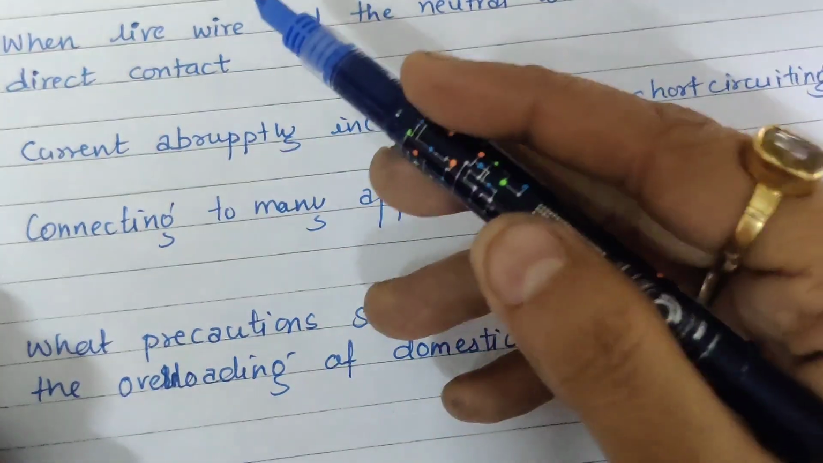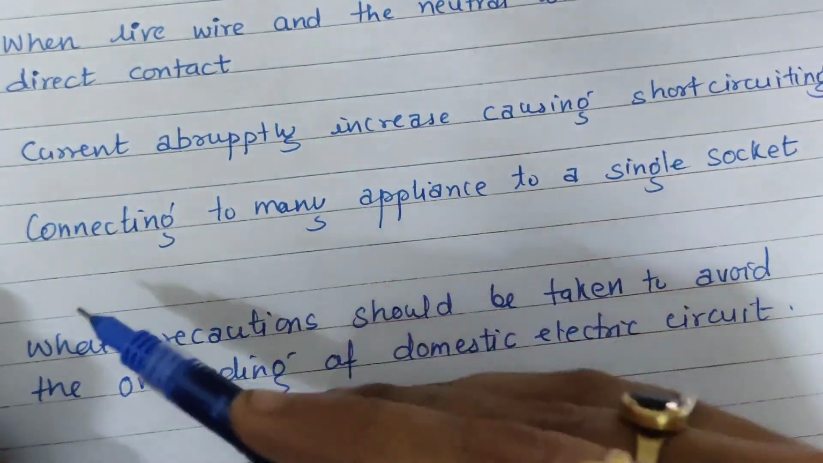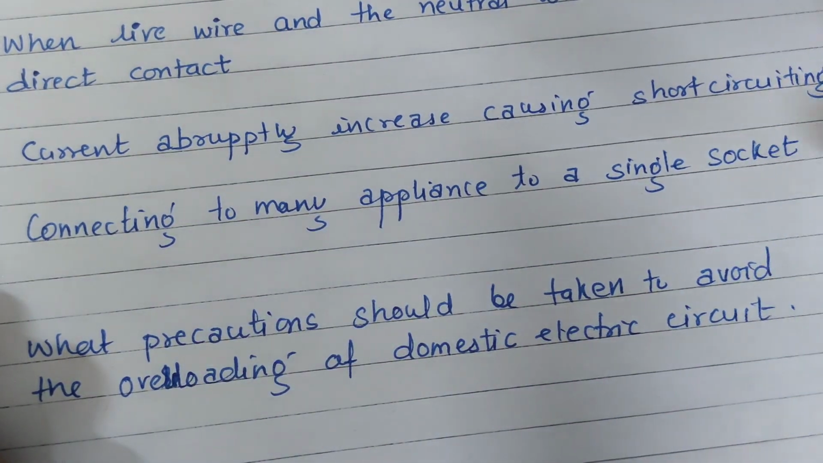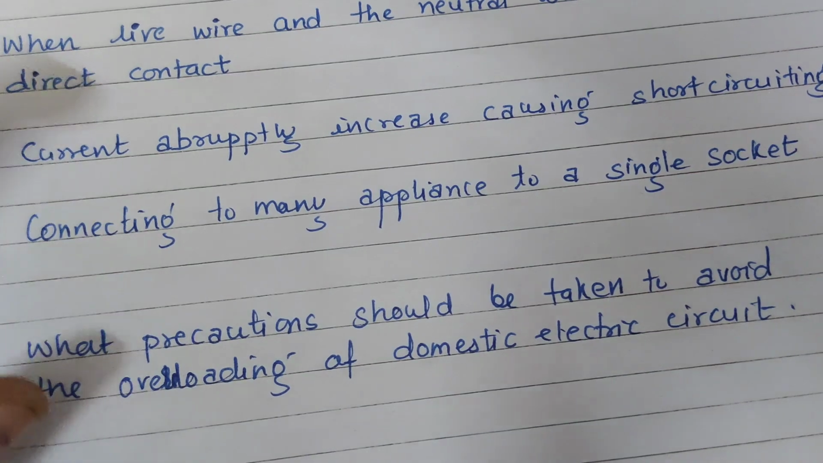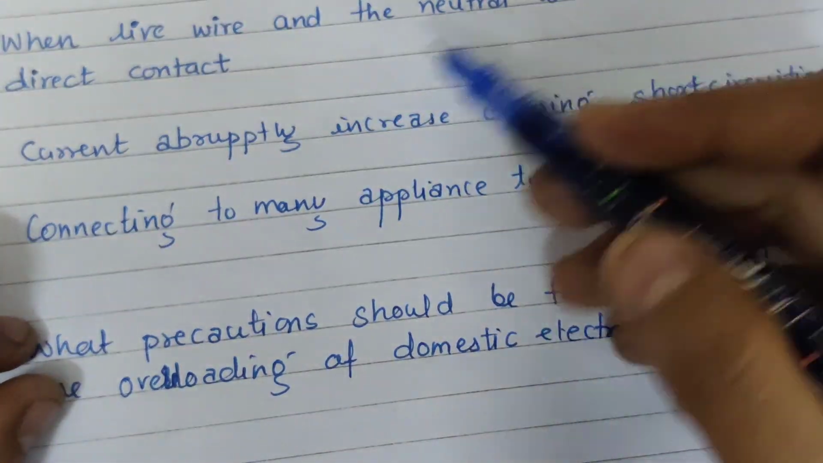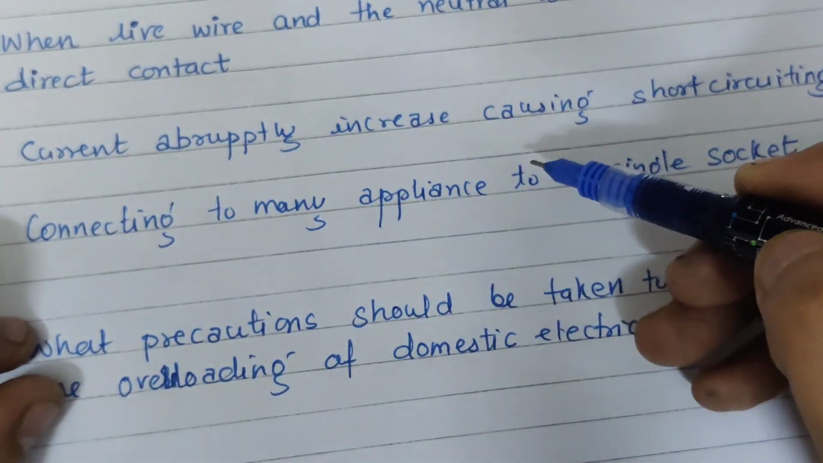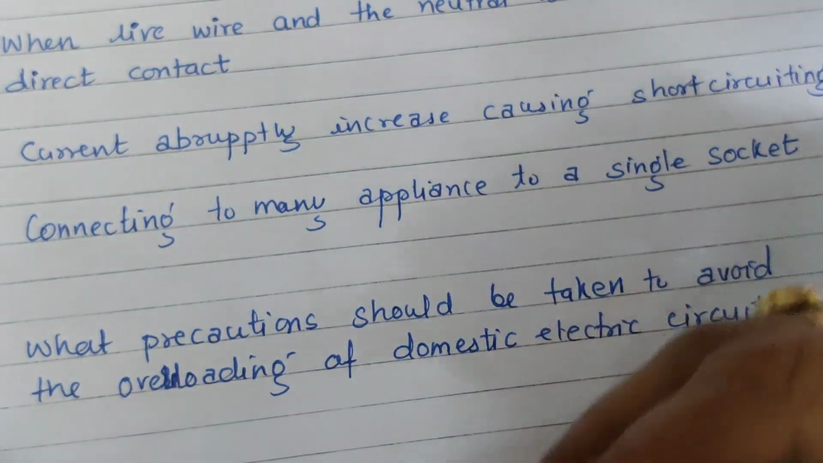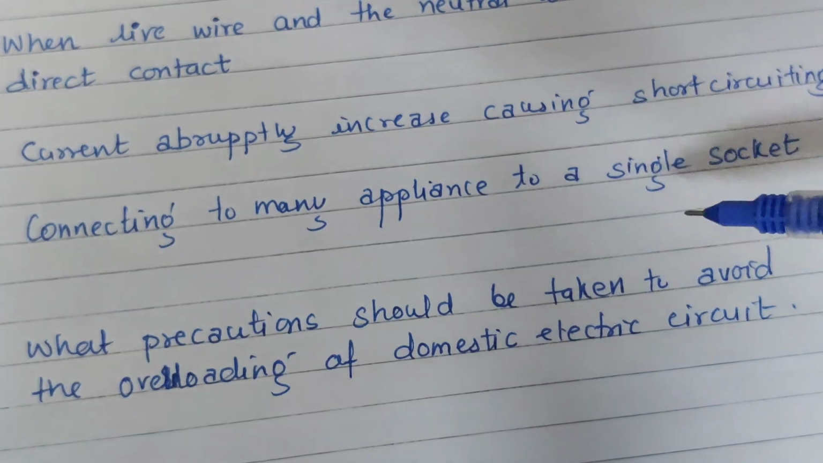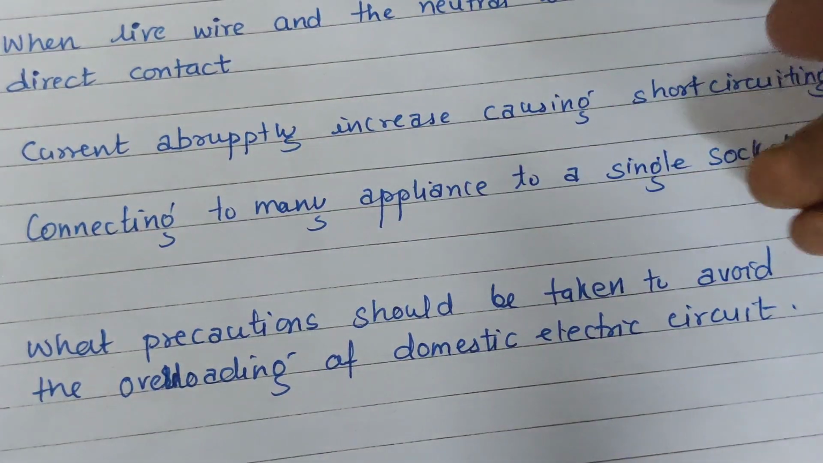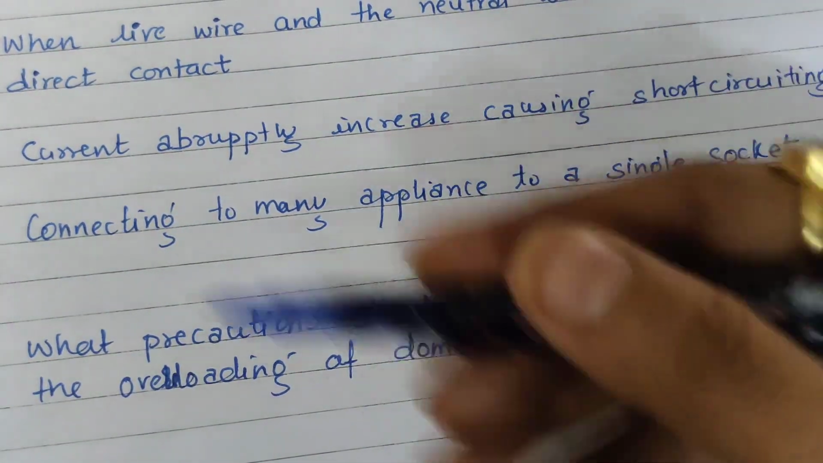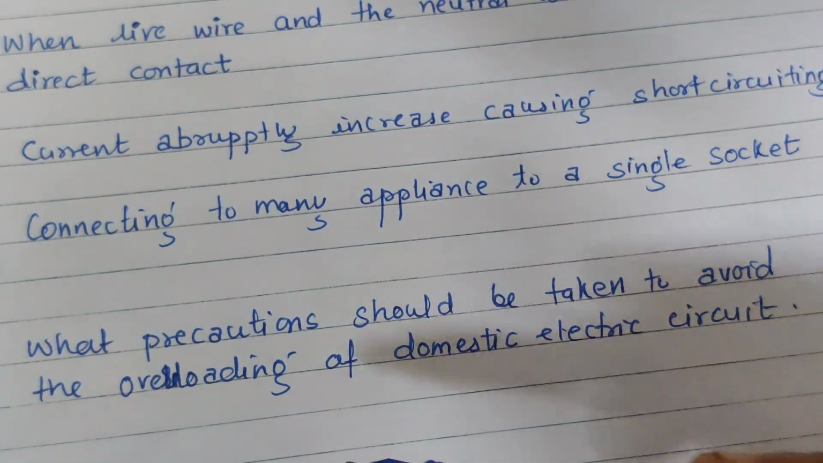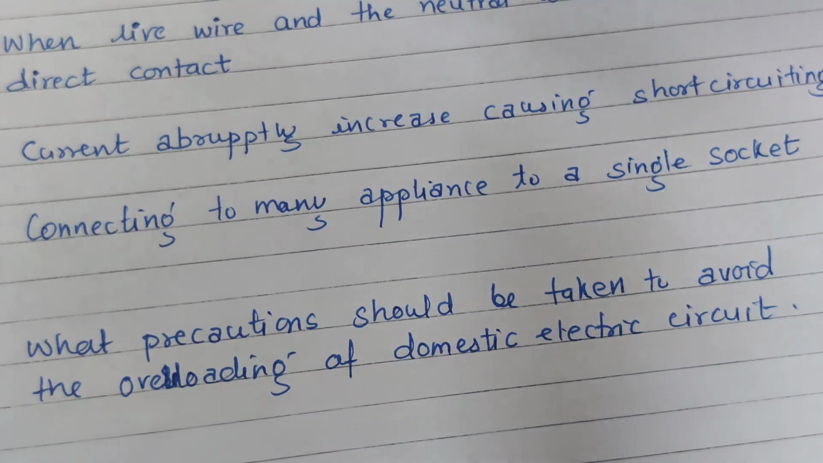Now another reason for overloading is that there are too many appliances connected to a single socket. So there are two reasons for overloading. First one, when the live wire and the neutral wire come in contact and the current increases abruptly, which causes short circuiting, or we can say we are connecting too many appliances to a single socket, due to which overloading will take place. Now the question based on this topic is, what precaution should be taken to avoid overloading of the domestic electric circuit?